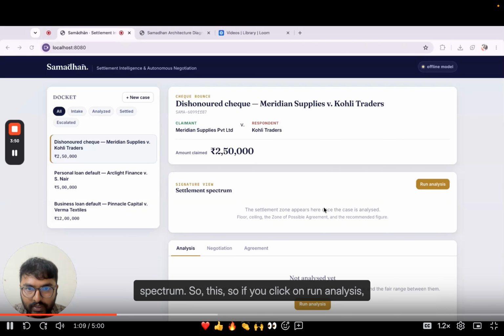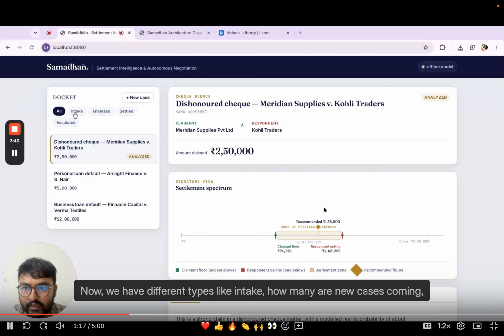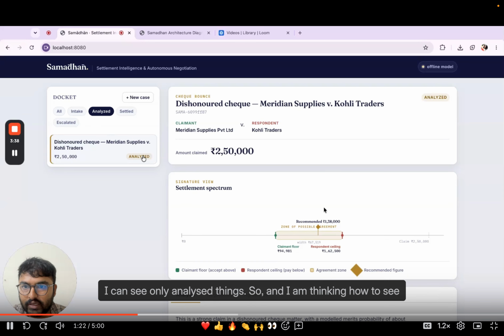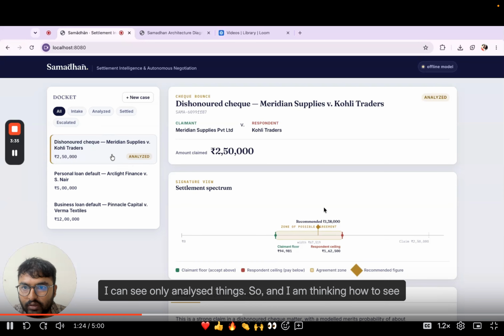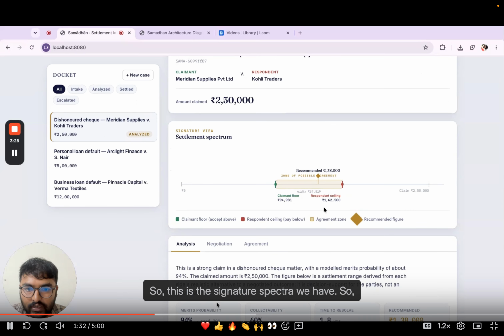Now the main part is the settlement spectrum. If you click on run analysis, the AI will run in the background. It is showing analyzed. Now we have different stages like intake, how many new cases are coming, and analyzed, how many of them are analyzed. If I click on analyzed, I can see only analyzed cases. I'm also thinking of showing settled amounts and escalated cases, if they need to be escalated to a human. So this is the complete spectrum, the signature spectrum we have.